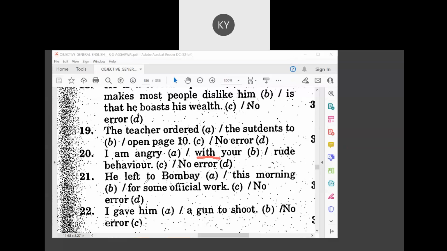To Bombay, you are absolutely right. What should come? He left for Bombay. For should come. It will always be left for. It is always left for Bombay. Left for, leave for Bombay.